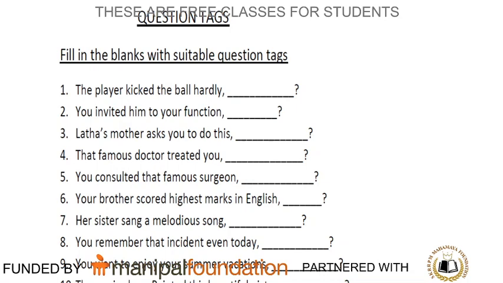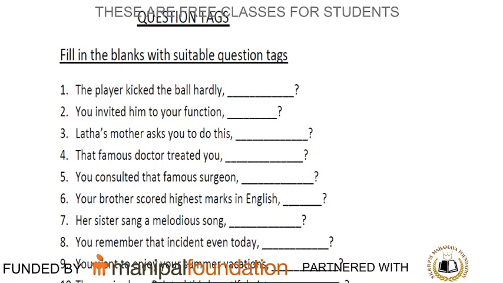Whether this is do, does, or did. Do negative, don't. Does negative, doesn't. Did negative, didn't. Whenever there is past tense, that means did. The sentence is in affirmative, that means didn't. Very easy, very easy. Okay.